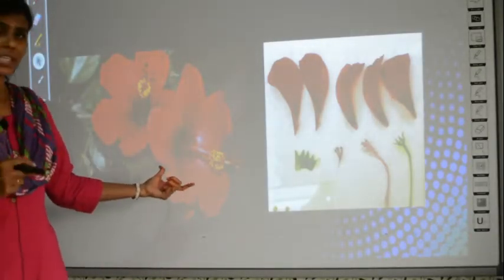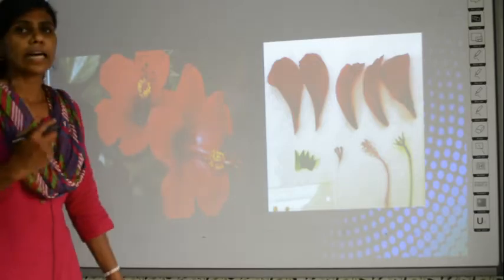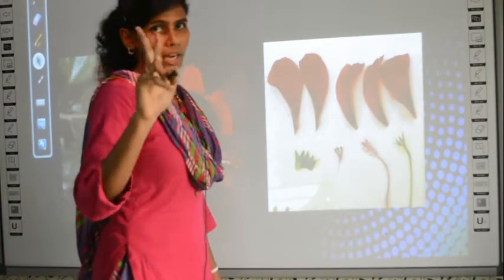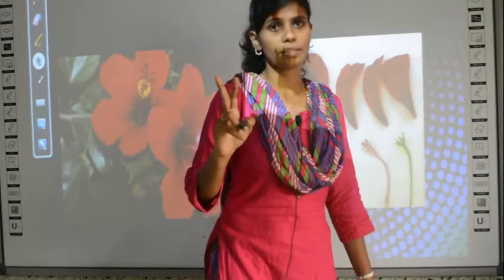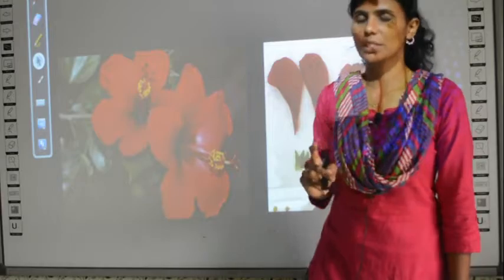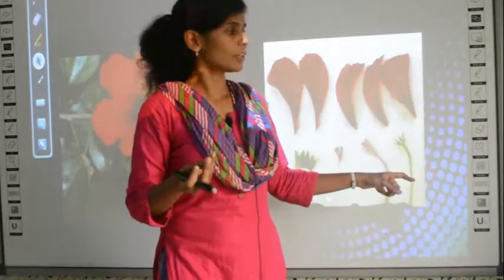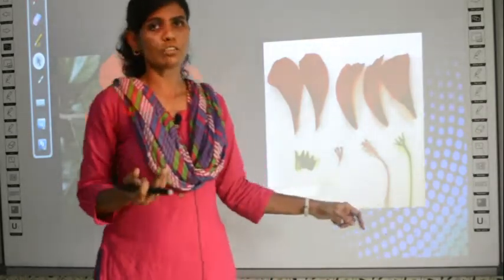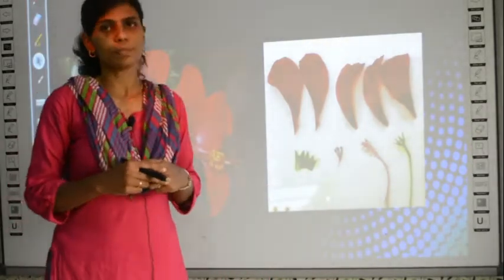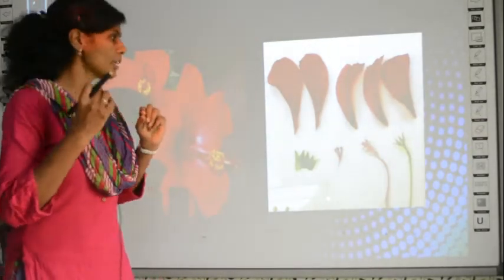Hope you would have seen this flower. This is called hibiscus flower. Clear? So, collect 2 hibiscus flowers. Are you listening? Collect 2. Each one of you will have 2 hibiscus flowers, and you are going to take an A4 size paper, or if you have a white chart or a thicker sheet of paper, you can use that also. Clear? So, take a flower and remove all the petals.